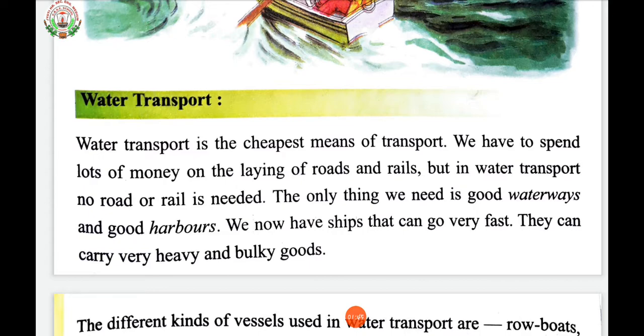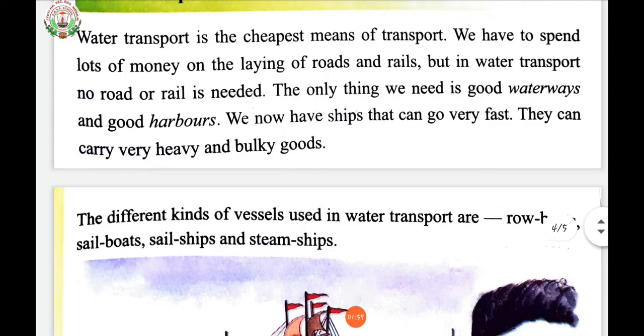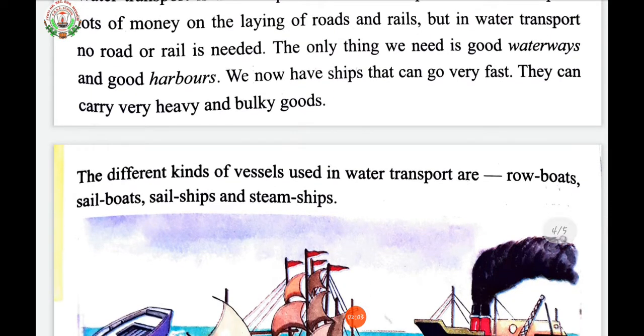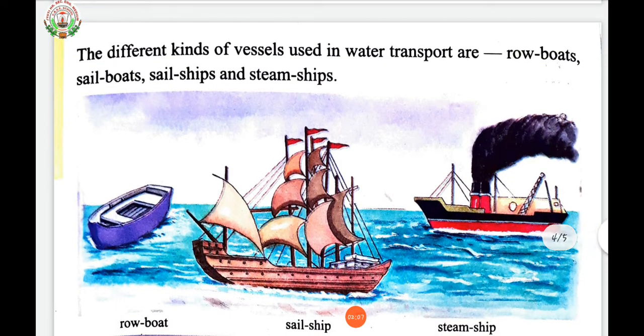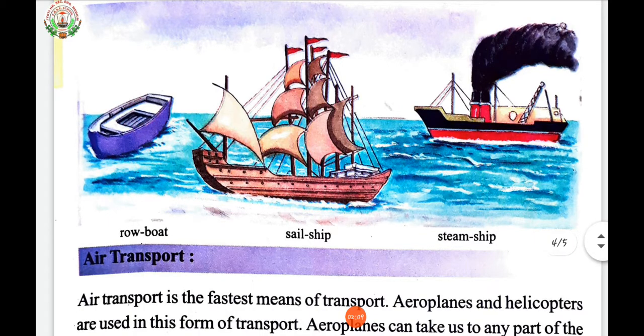The only thing we need is good waterways and good harbors. We now have ships that can go very fast. They can carry very heavy and bulky goods. The different kinds of vessels used in water transport are rowboats, sailboats, sail ships, and steamships.